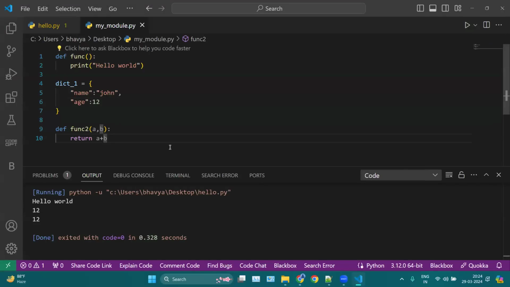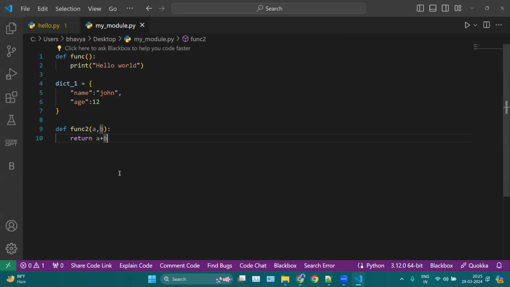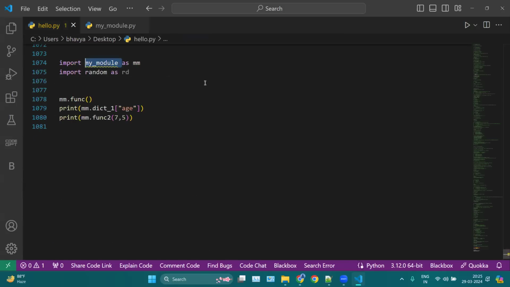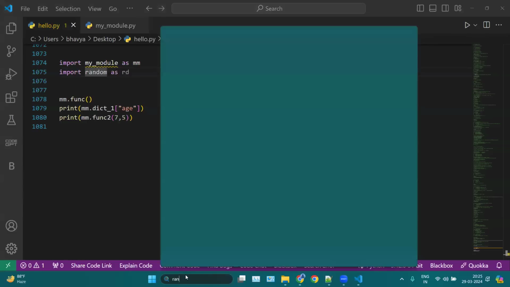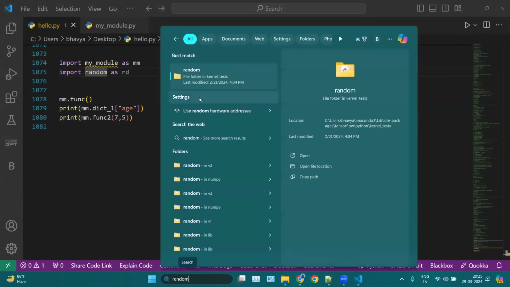Otherwise, this is a way, because whenever you keep your file, which is my module, in your main directory where all your scripts are located, then your environment variables will identify my module. Your Python interpreter will pick my module from that directory. So if you want to use it every time, then you can put it inside the Python scripts, where all these other scripts are located. Because here we have this random. Now if I search here for the random.py file.